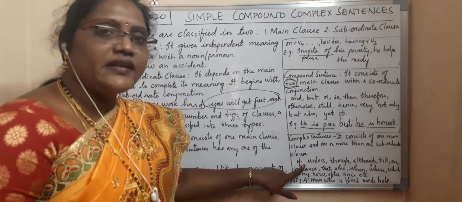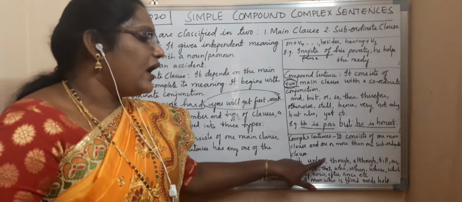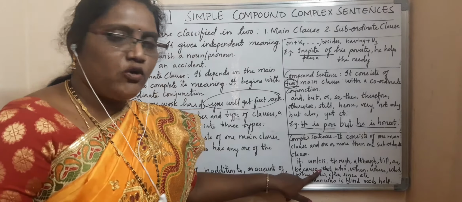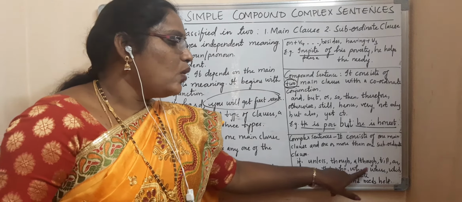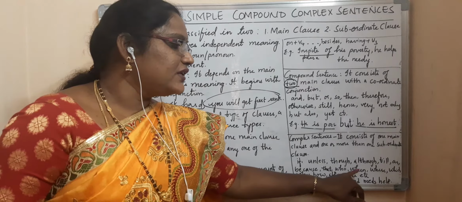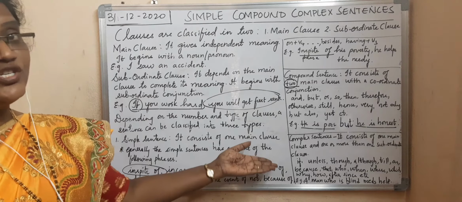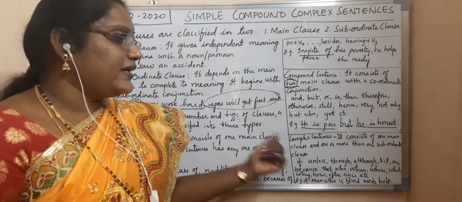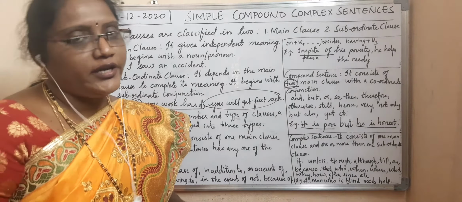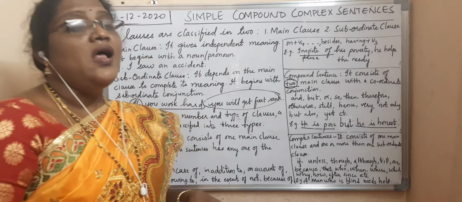Examples: if, unless, though, although, till, as, because, that, who, when, where, which, why, how, after, since, etc. These are subordinate conjunctions. So in a compound sentence we take coordinate conjunctions, and in a complex sentence we take subordinate conjunctions. That you need to understand.